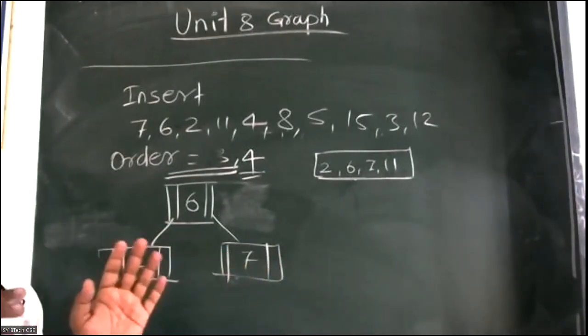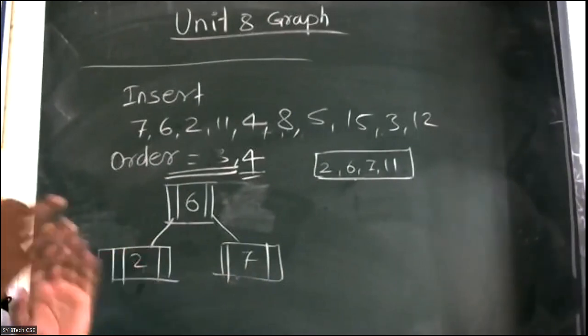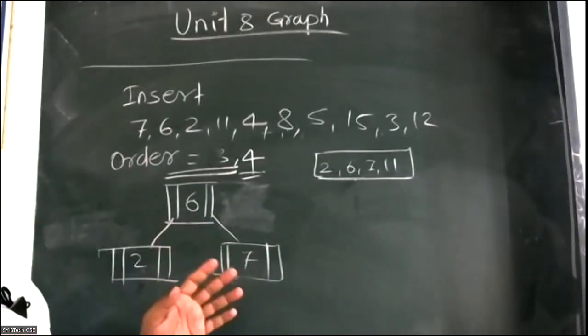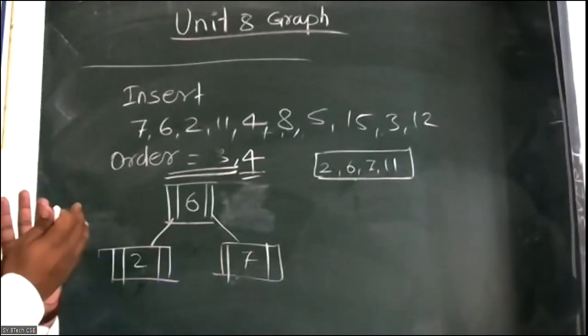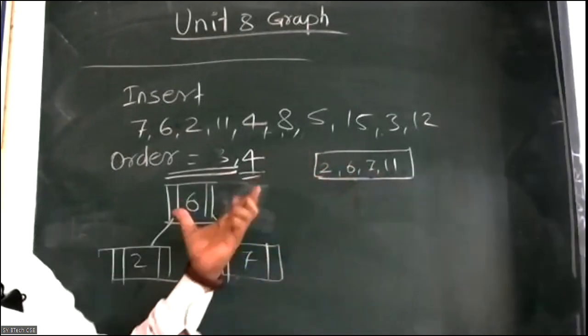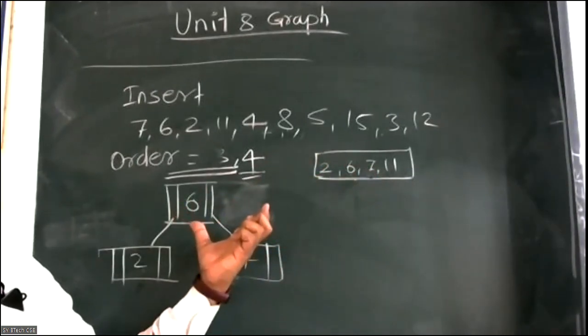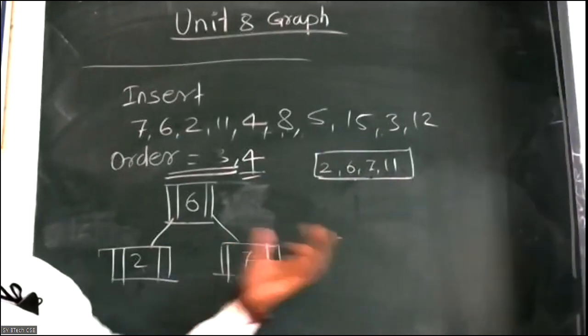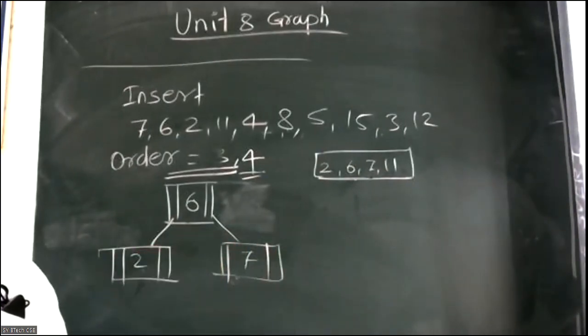So what is the change? We will get the change in the sibling node only. If you consider the right side median, the size of the left sibling is greater as compared with the right sibling, right? So this is the difference. Now there is no other solution for this.